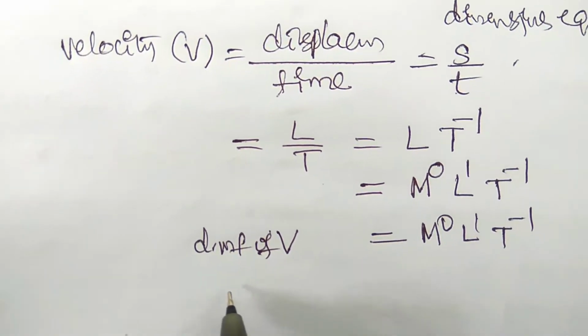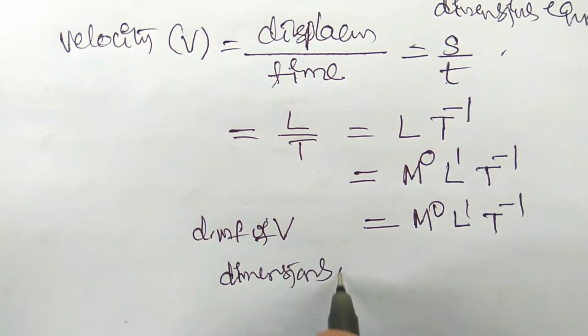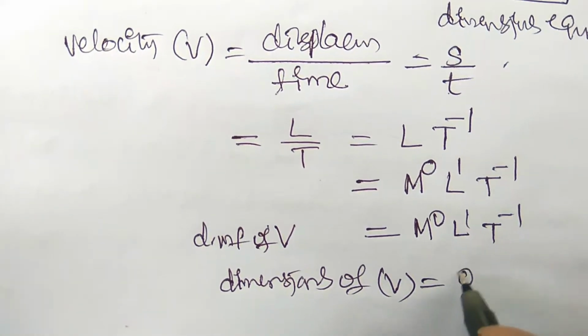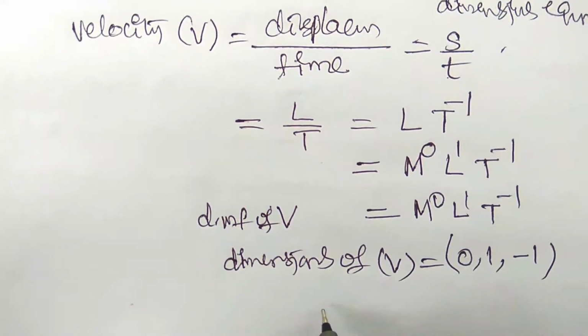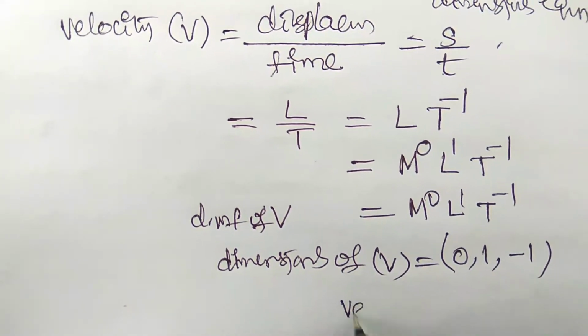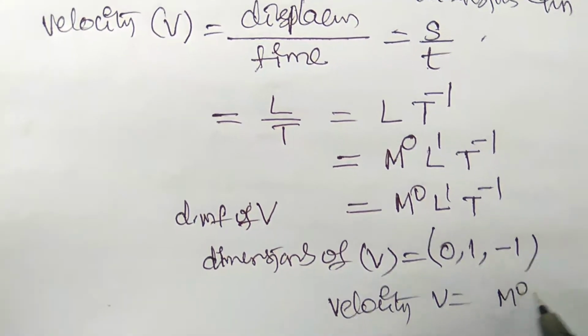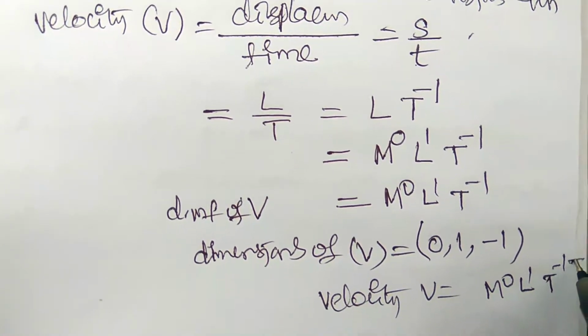The dimensions of velocity are 0, 1, minus 1. The dimensional equation is velocity V is equal to M0 L1 T minus 1. So this is the dimensional equation.